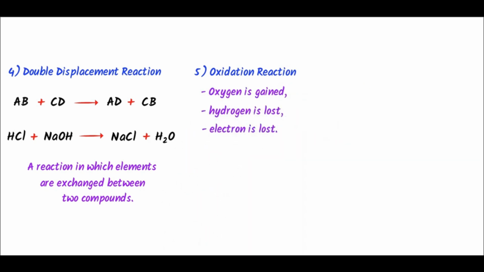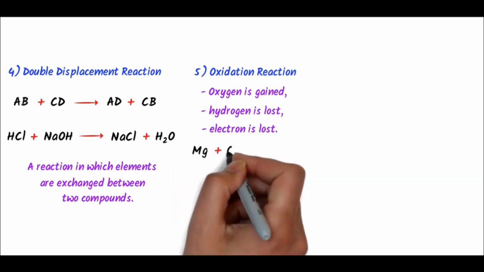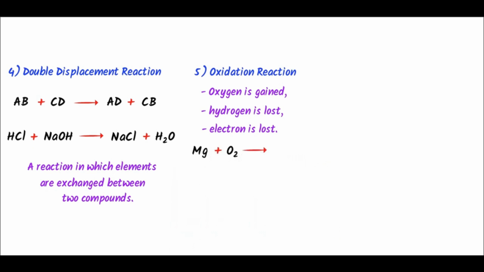The fifth type is oxidation reaction, a reaction in which oxygen is gained or hydrogen is lost or electron is lost is called oxidation reaction. For example, magnesium plus oxygen react together to form magnesium oxide. This is oxidation reaction because magnesium gains oxygen.